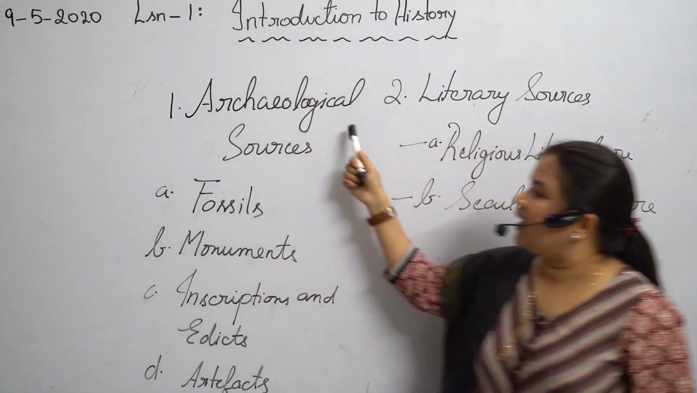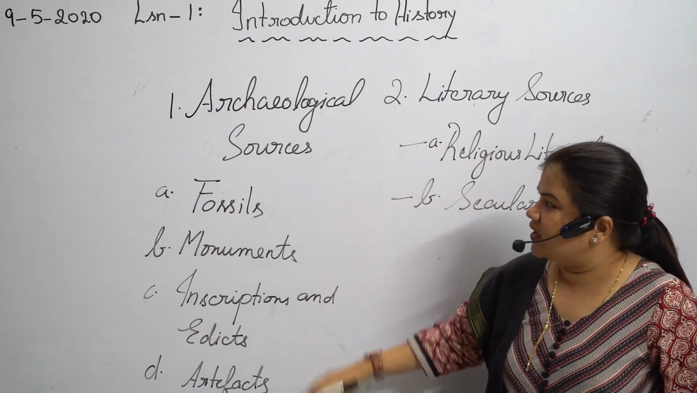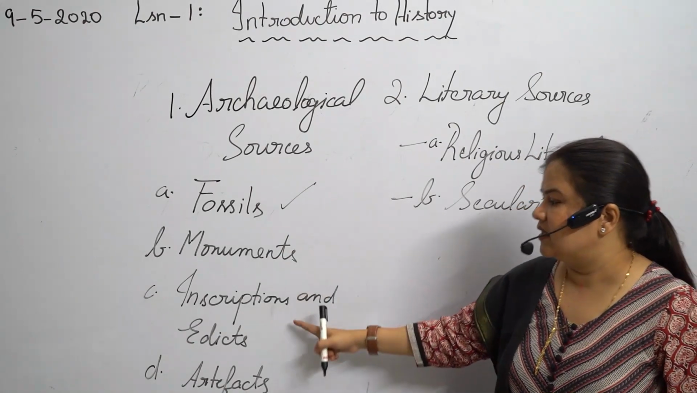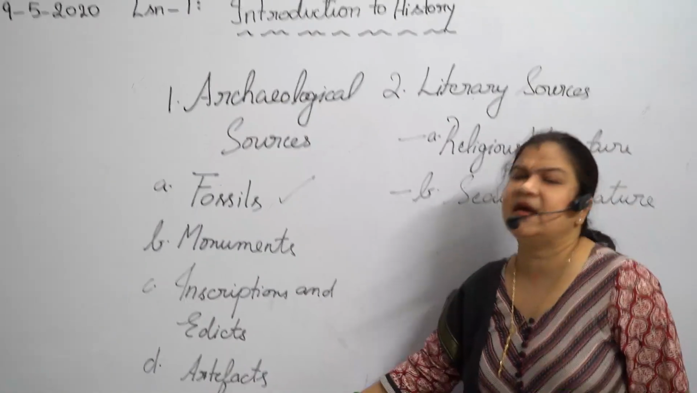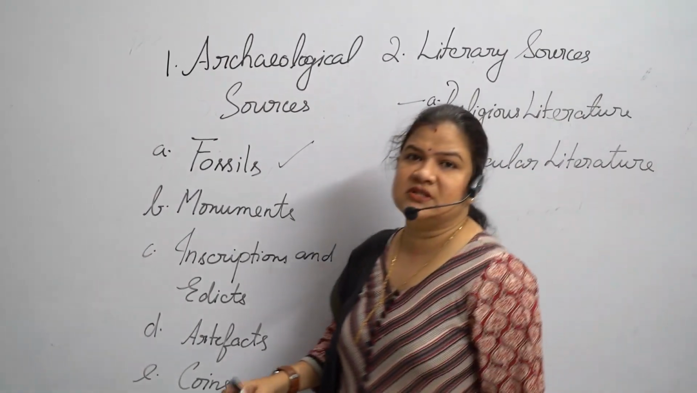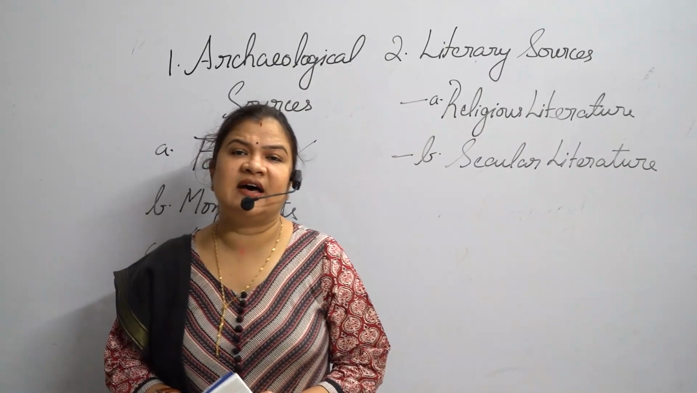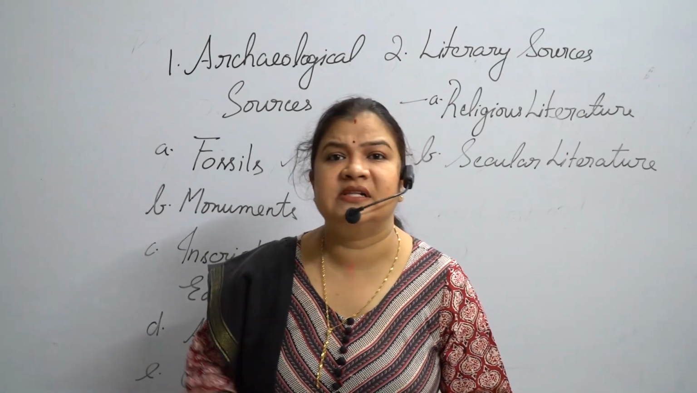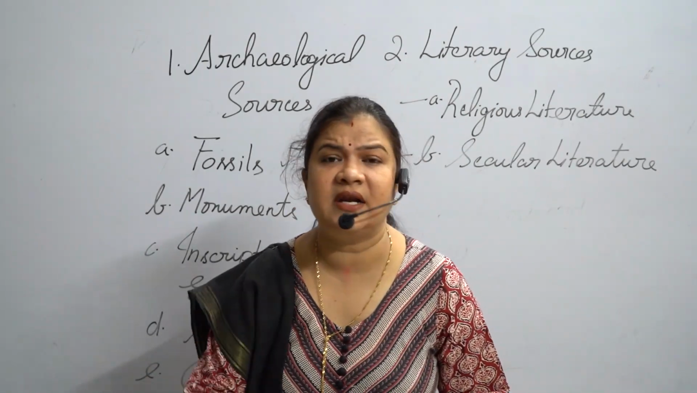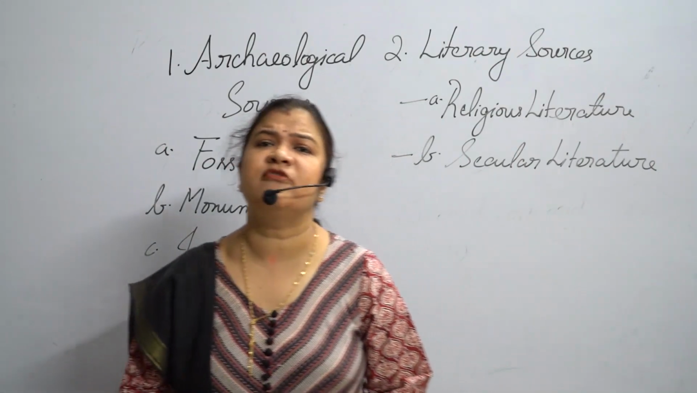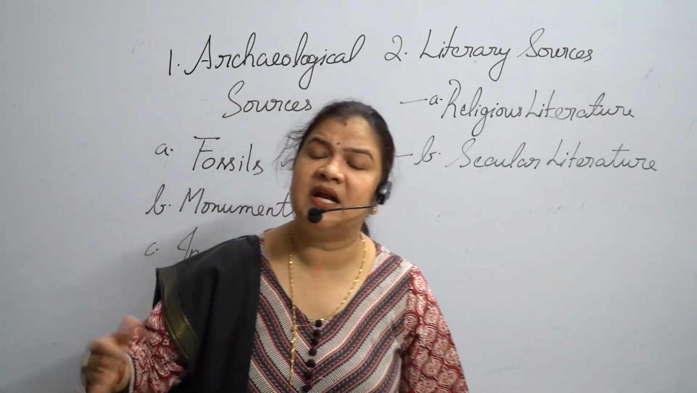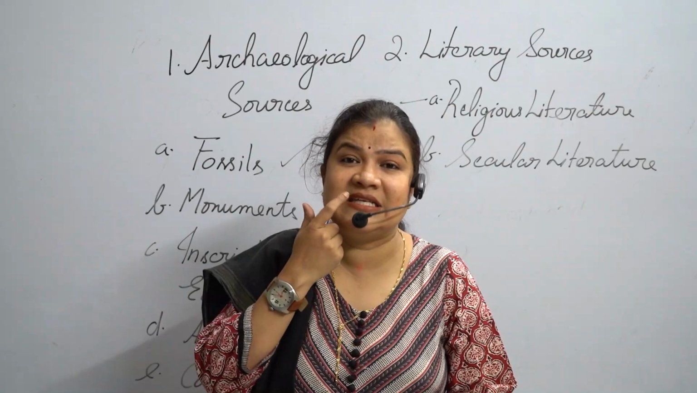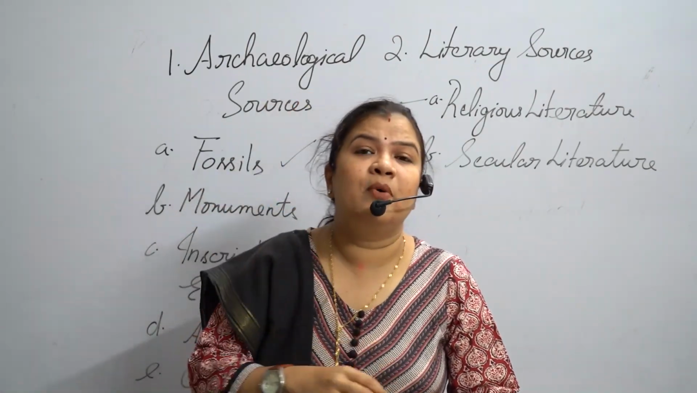So children, under archaeological sources, we have various sources. What are they? The first one is fossils, next monuments, inscriptions and edicts, artifacts and coins. So what are fossils? You all know fossils are the remains of plants and animals that have been buried under the earth for millions of years, like the leftover of the harder parts like teeth, the skull, the bones and all.